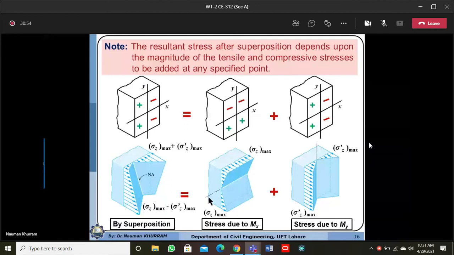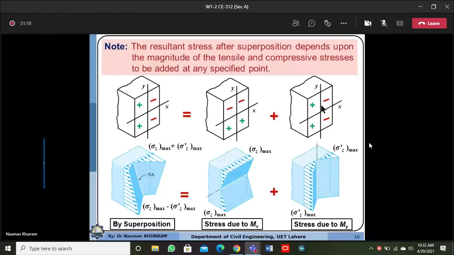So all fibers above the neutral axis will be in compression, and maximum compression will be at the top fiber. All fibers below the neutral axis will be subjected to tension, and the tension will be maximum at the extreme fiber. Similarly, if the moment is acting about the y-axis, then the y-axis will become the neutral axis.